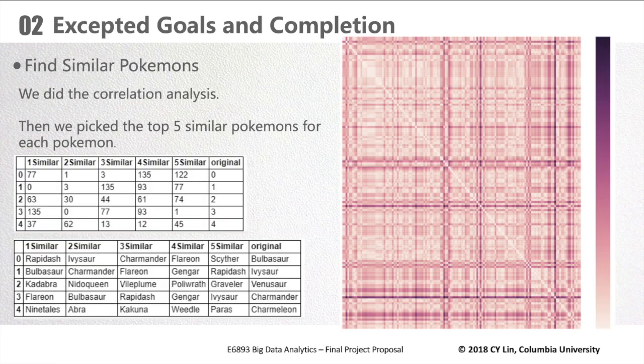One of our functions is to find the most similar Pokemon based on our features. The pre-processing of data is similar to before. Here we choose the Manhattan distance as our measurement for similarity. The similarity is shown in a heat map here. The lighter color means the shorter distance. For each row, we find the 5 nearest Pokemon, which means the 5 most similar ones. Because we get the ID in this matrix, we convert the ID into a name using another file.